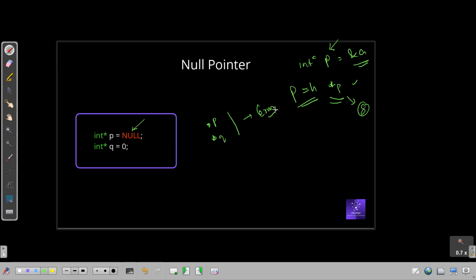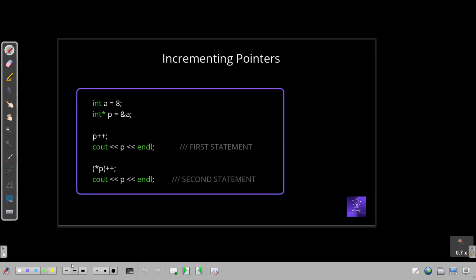Okay, now this error is generated because of the null pointer. We can't really dereference this address. We really don't have the address 0 or null. These are not hexadecimal numbers. So always remember that if you are not assigning a proper address, then you can't really dereference, and that will give us a lot of errors. So these types of things you will see in DSA as well when we will be doing trees or linked list type things. Okay.